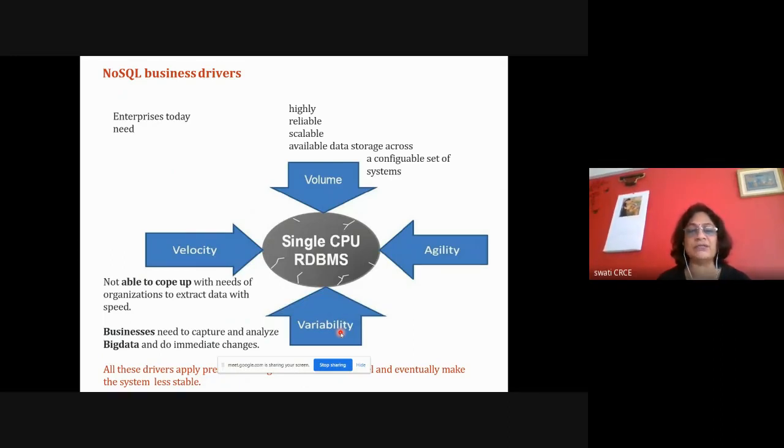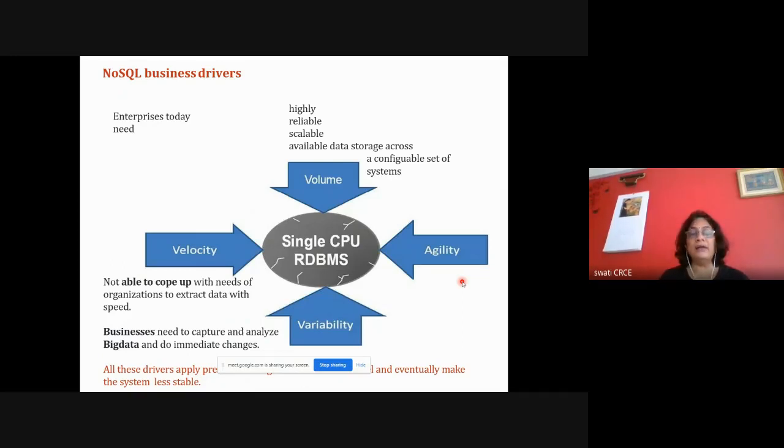Always the structure is fixed, so it can handle only structured data. It cannot handle semi-structured and unstructured data with speed. And it is not agile because whenever you want to change the structure of your table, you will have to shut down the RDBMS system. So your application will not be available 24/7. Then you have to do the modifications in the table with the alter table command, and then you will restart the machine. For that amount of time your system will be unavailable. It is not flexible to accommodate runtime changes or runtime requirements of the customer.